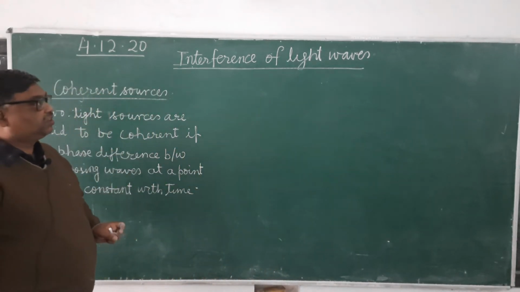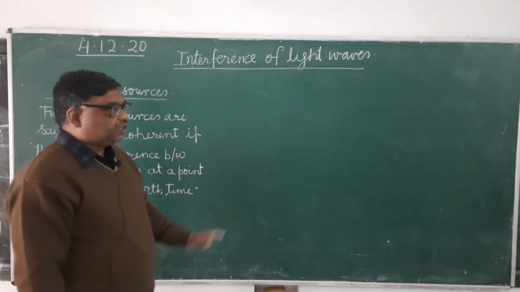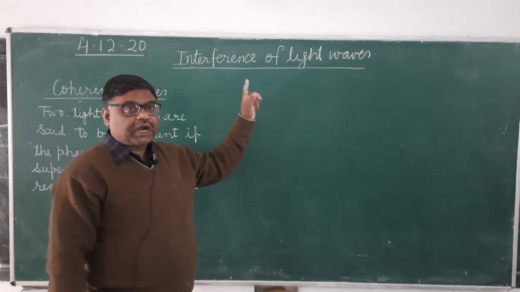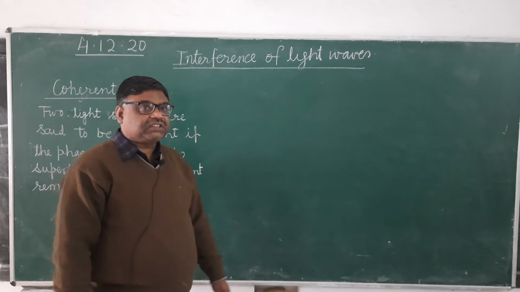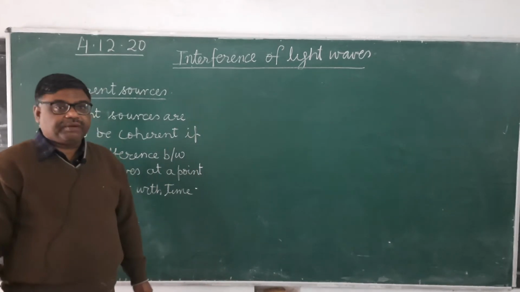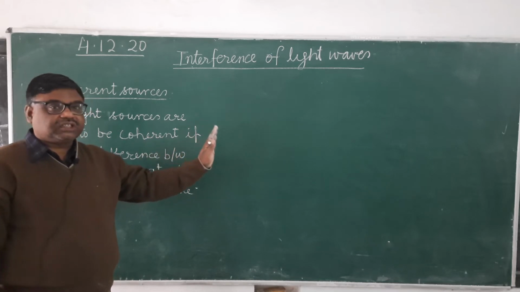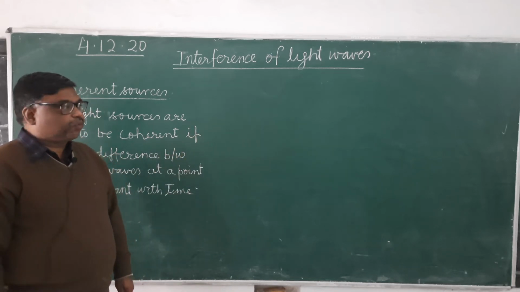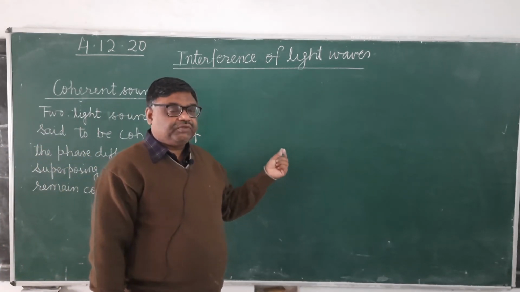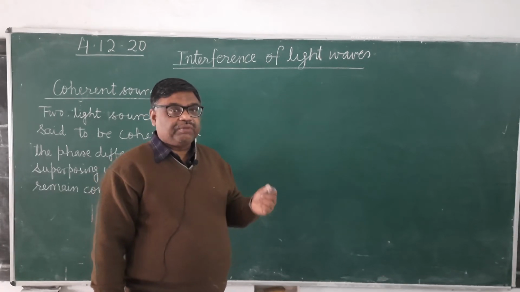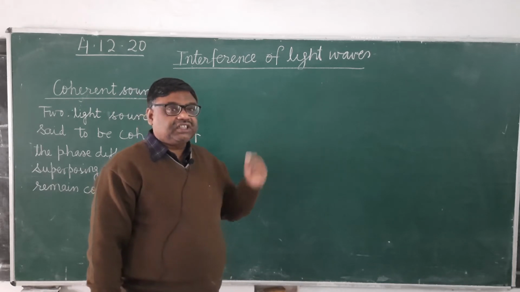Hello students, yesterday I explained about the interference of light waves. What is interference? When two light waves of the same frequency and nearly the same amplitude travel simultaneously in the same direction in a medium, then due to their superposition a non-uniform intensity distribution is obtained. At some points more intensity than the sum of the intensities of the individual light sources, that is I1 plus I2, is obtained, while at some points lesser intensity is observed.